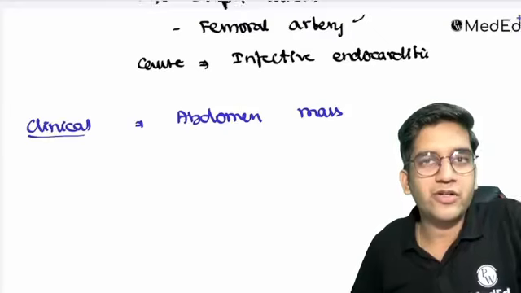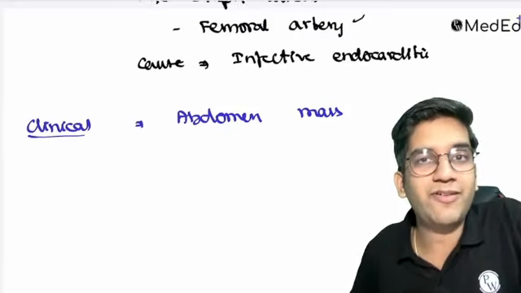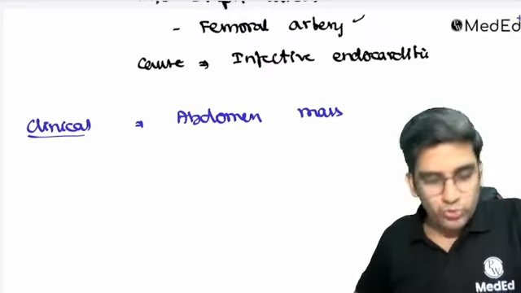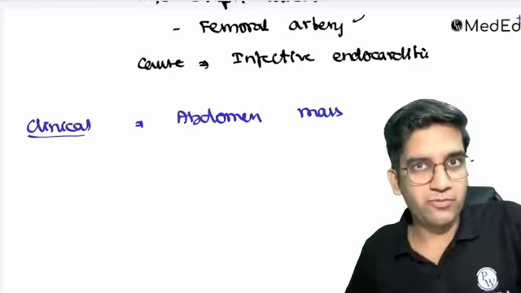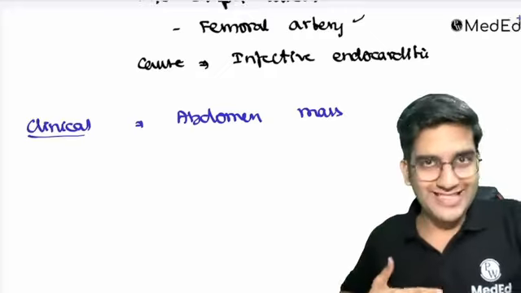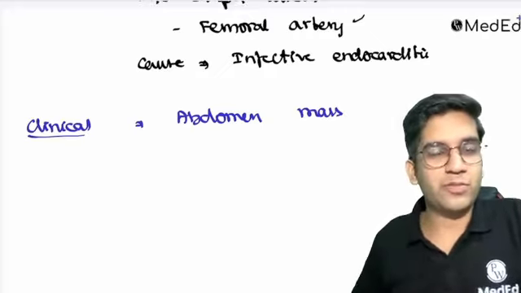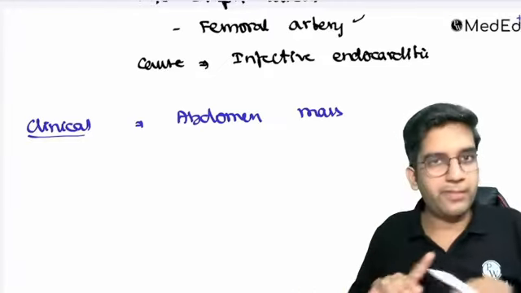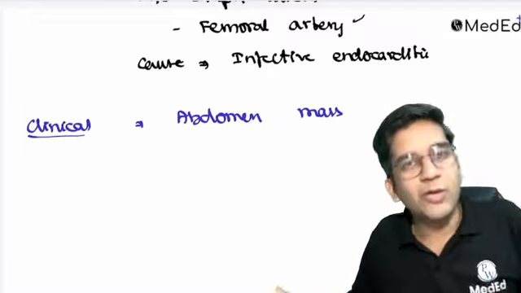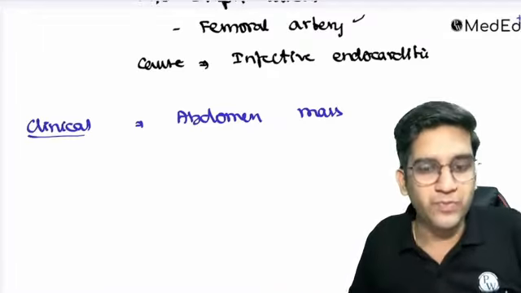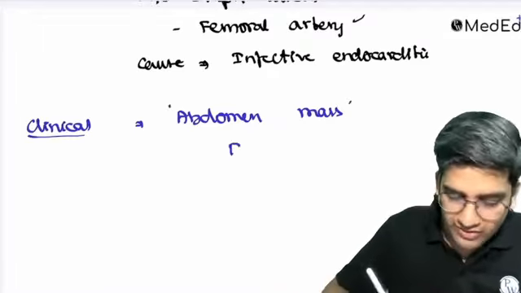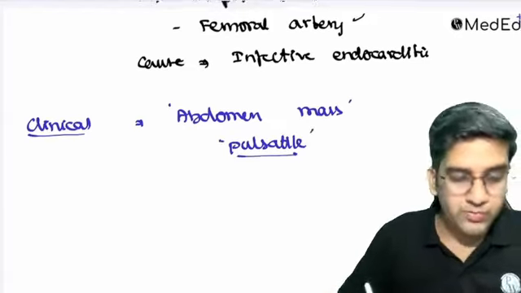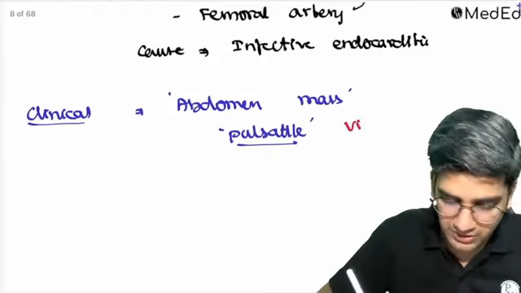When you read your surgical textbooks, it will be written that when you have a pulsatile abdominal mass, think of an abdominal aortic aneurysm. Why I told you to palpate your normal abdomen is that the best time for palpation is when you lie down, because when you sit, all the rectus, transverse abdominis, everything becomes taut and you will not be able to palpate easily, right? When you lie down and palpate, pulsatility can be felt because the aorta is pulsatile and I can feel aortic pulsation. So when a textbook says pulsatile abdominal mass, it means most of the time these are visible pulsations.